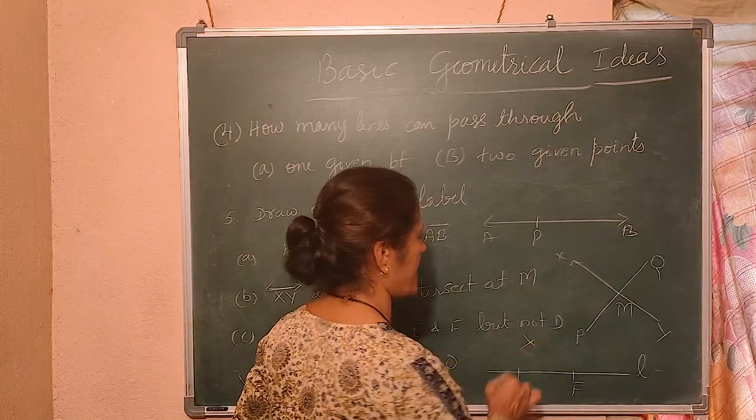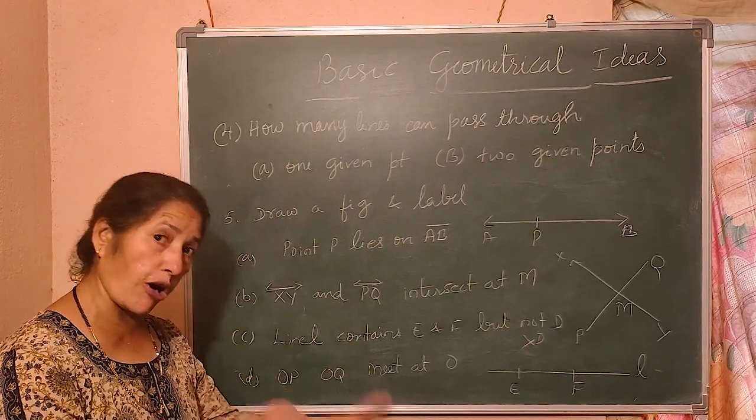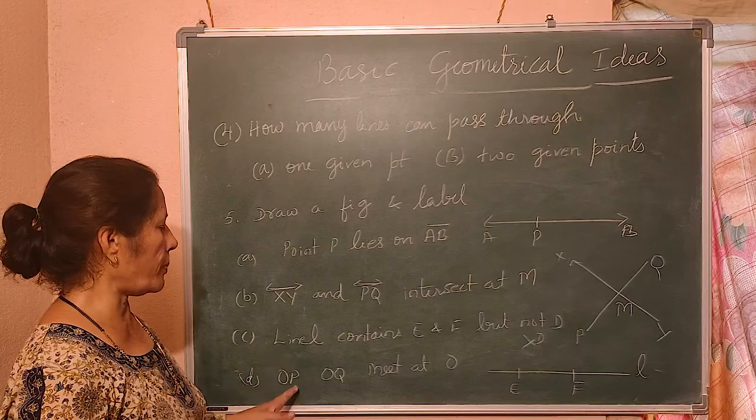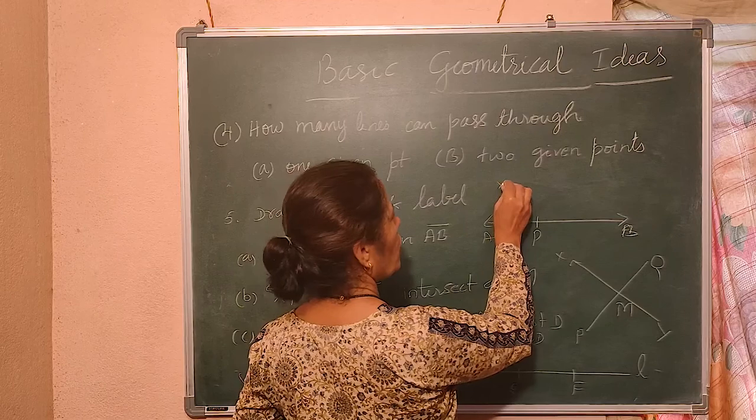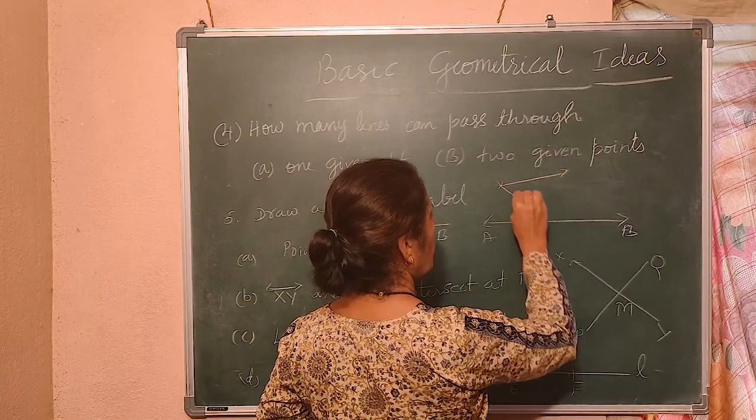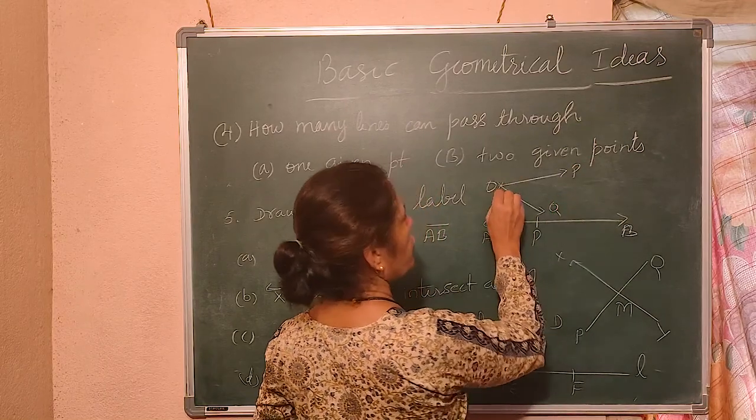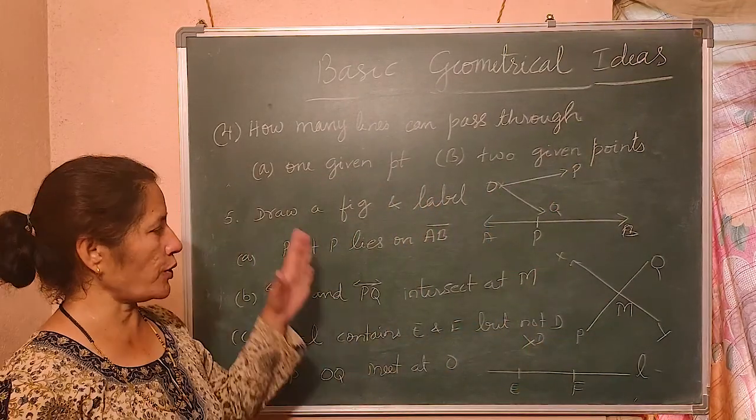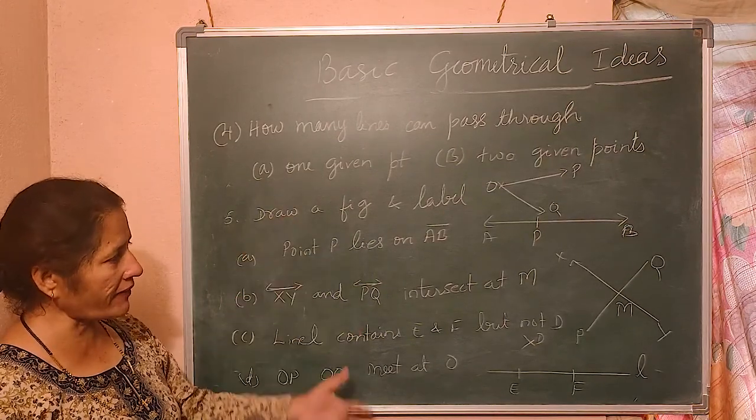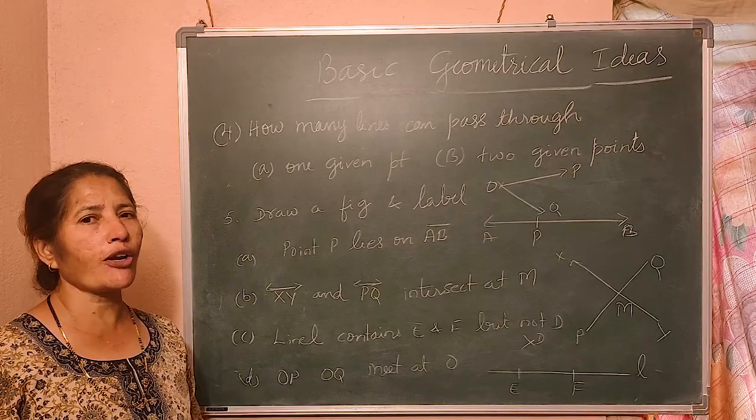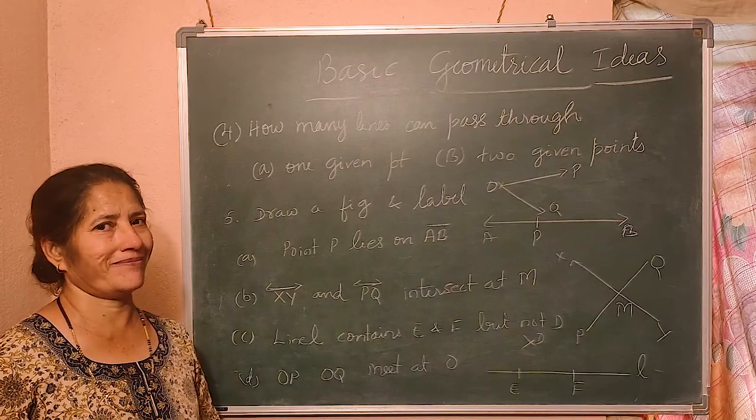Line L contains E and F, but not D. D you draw somewhere else. This is D. D is not on L. E and F are on L. Last, OP and OQ meet at O. At O, OP and OQ. OP and OQ meet at O. Right? So you understood how to draw when they have given the statements, or you can write down statements when they give the figure. Is it clear?